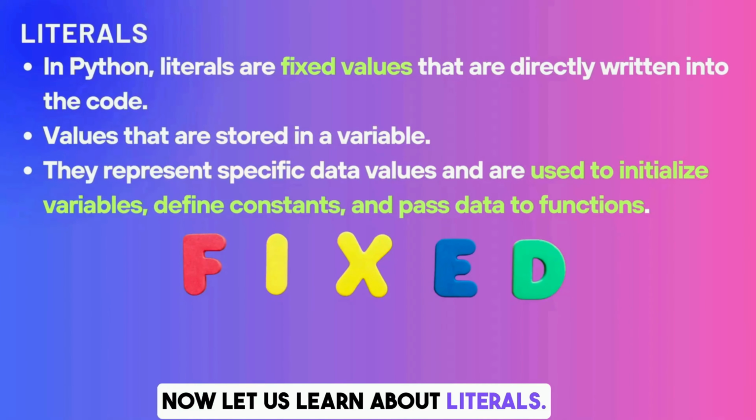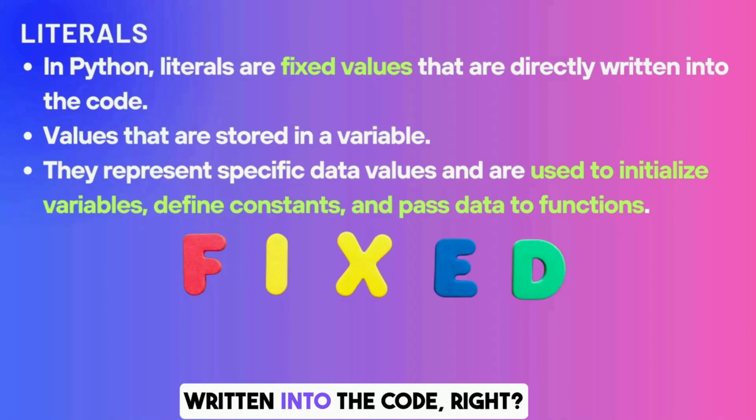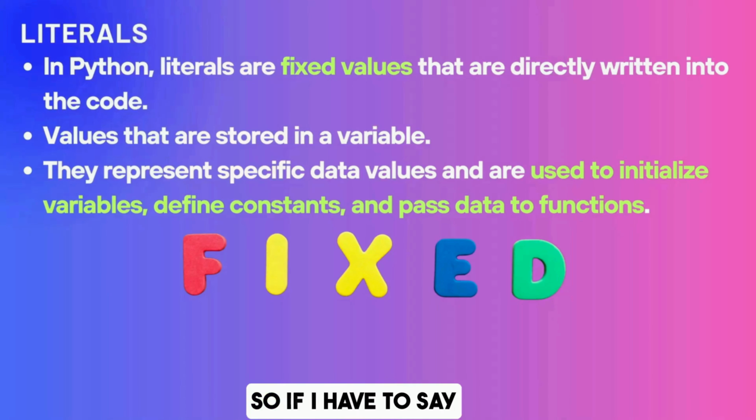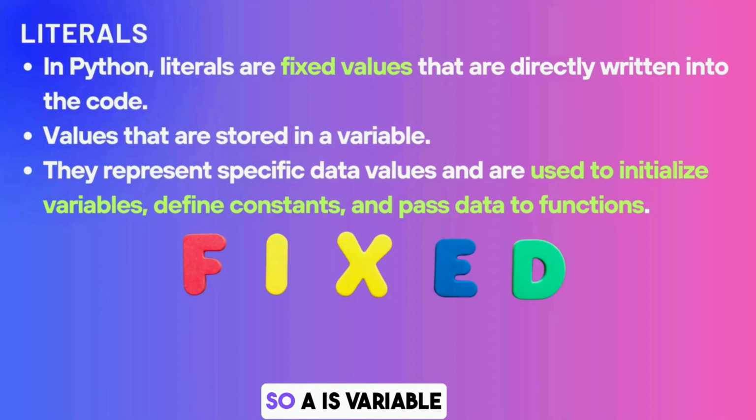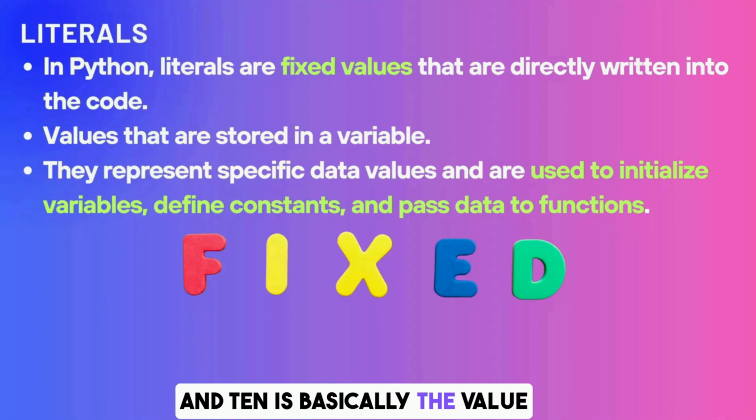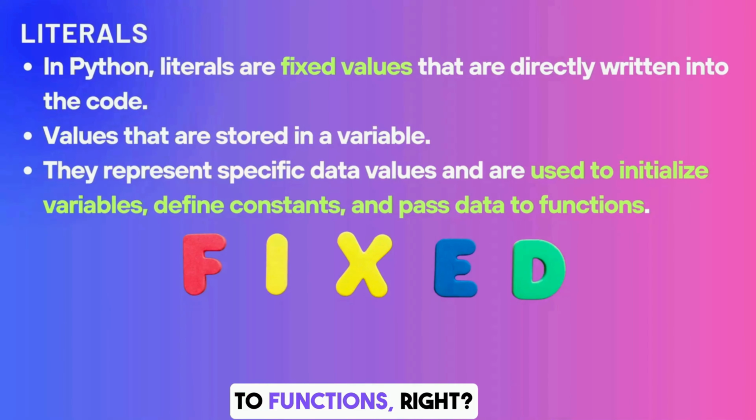Now let us learn about literals. In Python, literals are the fixed values that are directly written into the code. A literal is the value that we store in a particular variable. For example, if I say a equal to 10, a is the variable and 10 is the literal. These literals are used to represent a specific type of data value, to initialize a variable, to define a constant, and also to pass data to functions.